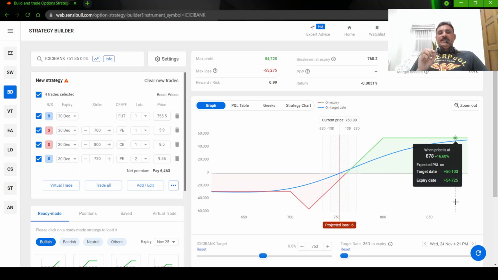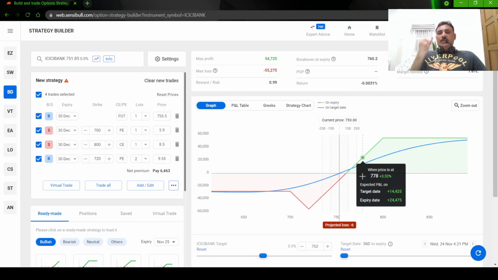Covered strangle is long stock or future. Long stock I would prefer, but for any stock you will require at least 5 lakhs to a maximum of 12-13 lakhs. So if you have that much capital, this strategy can be done with the stock. Otherwise you can do this strategy with the future. Your margin requirement will be less, but your risk will be more, because in future every day you have to pay the MTM loss. You will get MTM profit in your trading account, so that is also one advantage. Every day you will book some profit, and every day loss you need to settle then and there only.